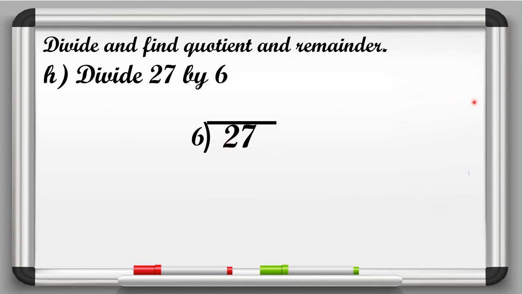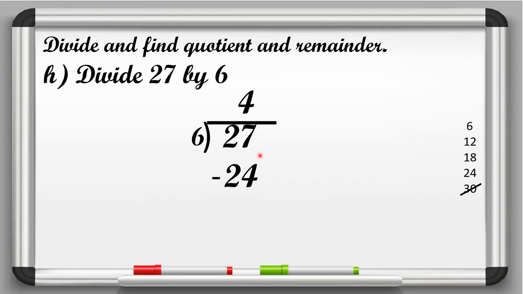6 ones are 6, 6 twos are 12, 6 threes are 18, 6 fours are 24, 6 fives are 30. So here 30 is the greater number than 27. So we will cut 30. Okay, and we have to write 24 below 27. So now at which number it comes? 1, 2, 3, 4. At number 4. So here 4 is the quotient. Now put the sign of minus.